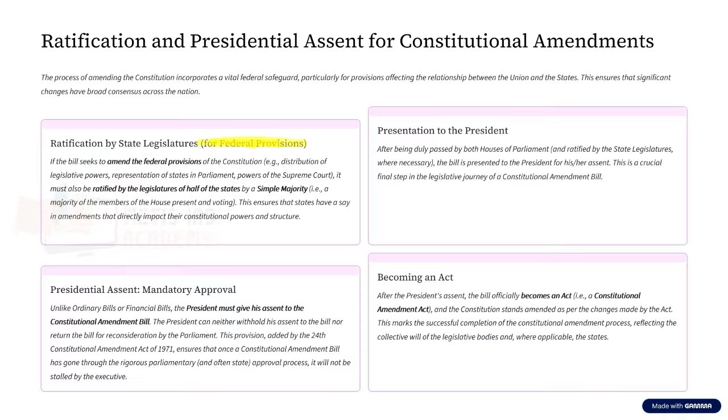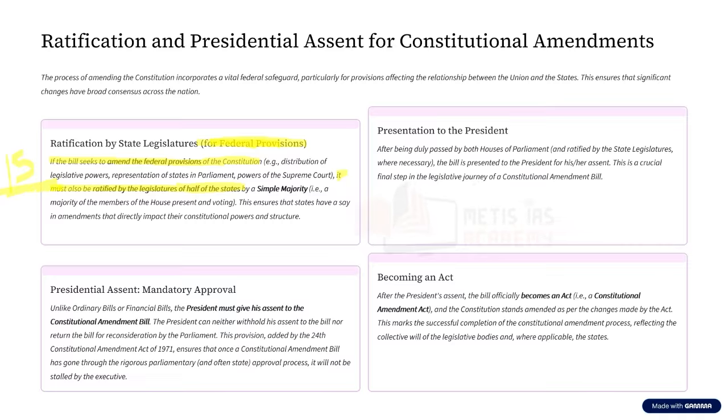Now, in those cases of the constitutional amendment bill, that is, if the bill seeks to amend the federal provisions of the Constitution, along with special majority, this bill must also be ratified by the legislatures of half of the states. How many states are there in India? 28 states. That is, more than half of 28, at least 15 states have to give their approval for this constitutional amendment.